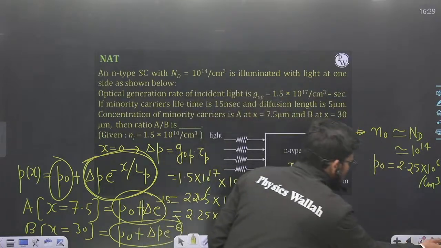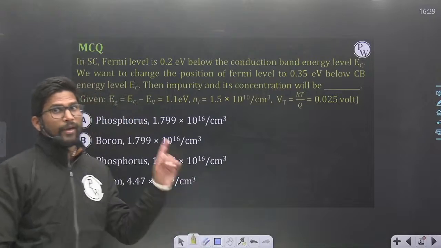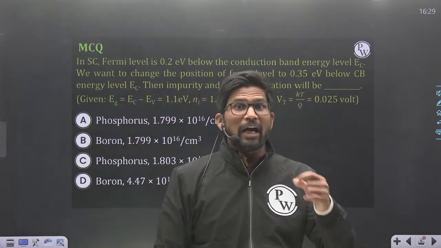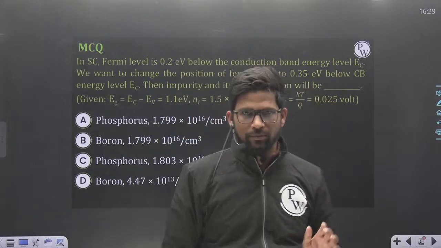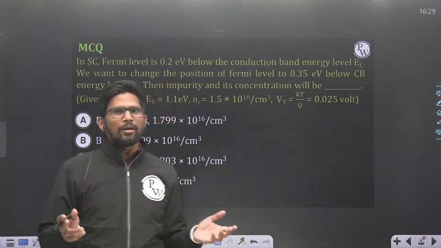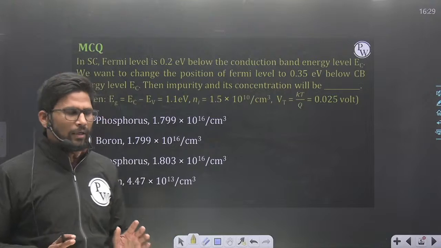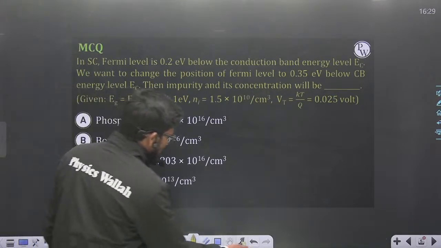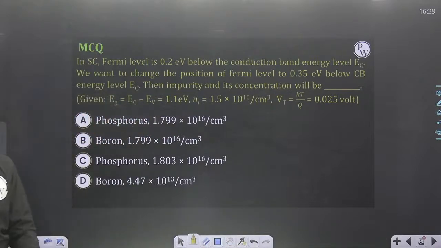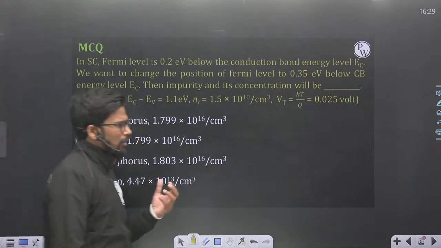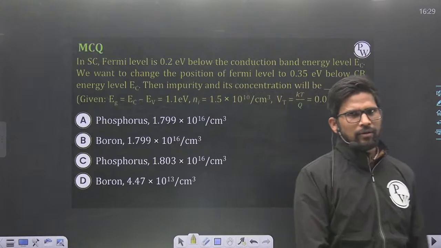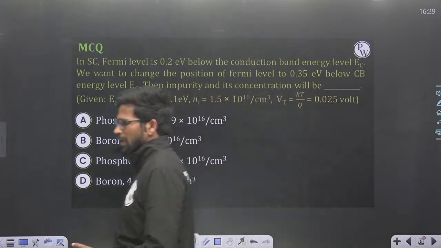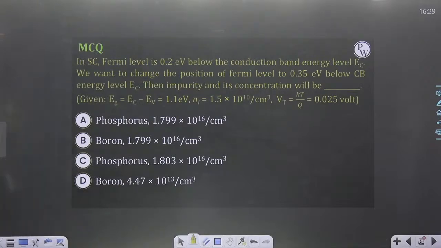Okay, so this is the misconception. Always remember, thermal equilibrium concentration will always be added. If that value can be neglected, you can neglect it. If that value is not negligible, then you cannot neglect it. Okay, so try to solve this question. It belongs to Fermi level, and it is a very beautifully framed question of Fermi level, where your concept clarity should be very, very good to solve this question.